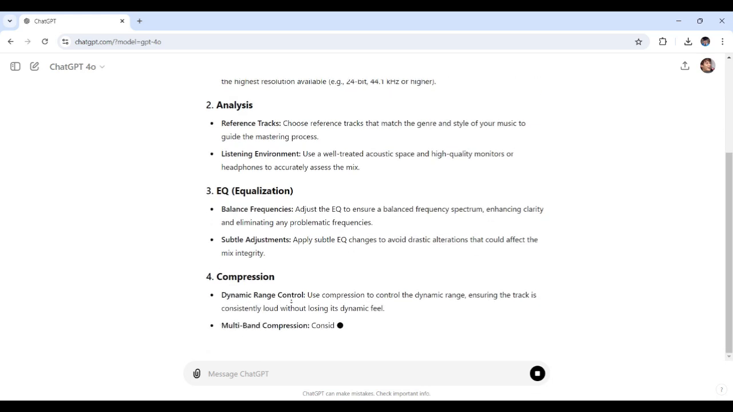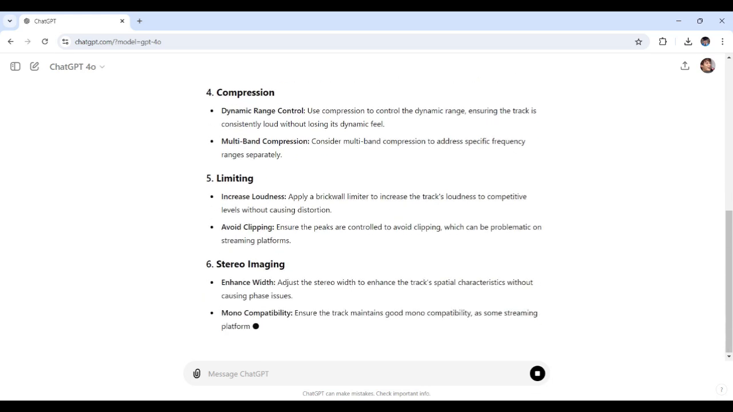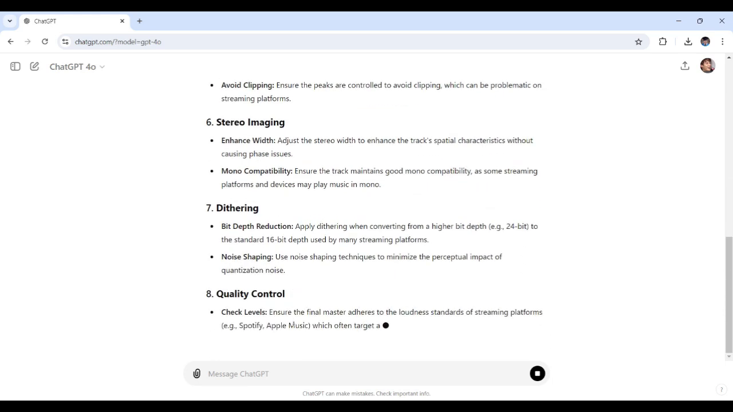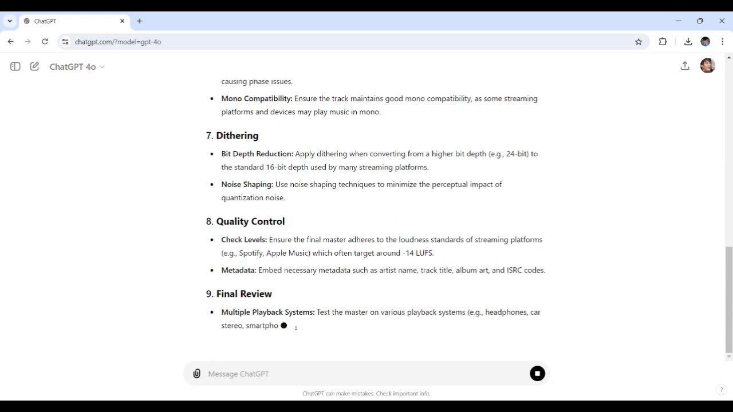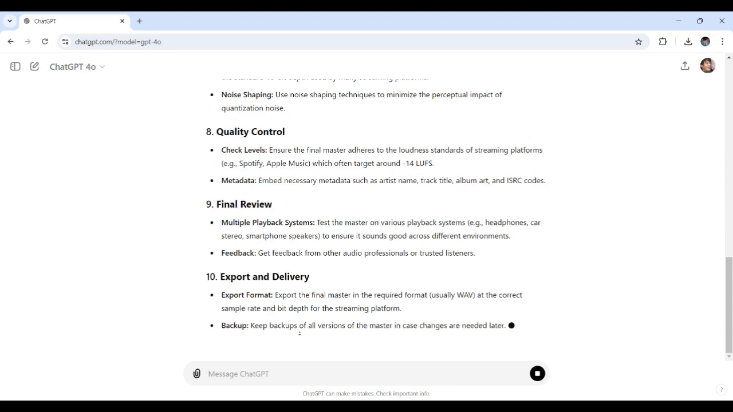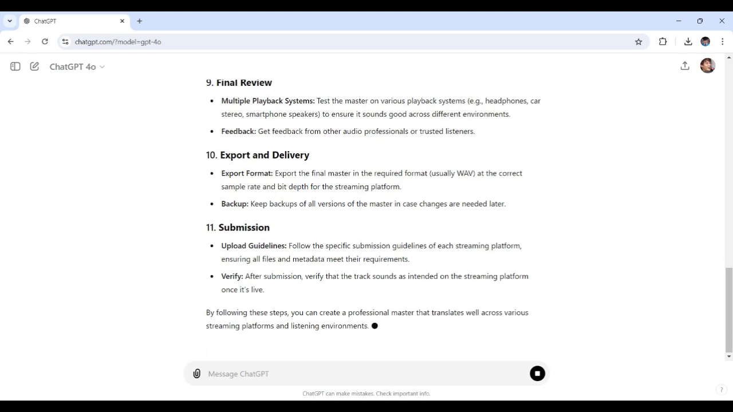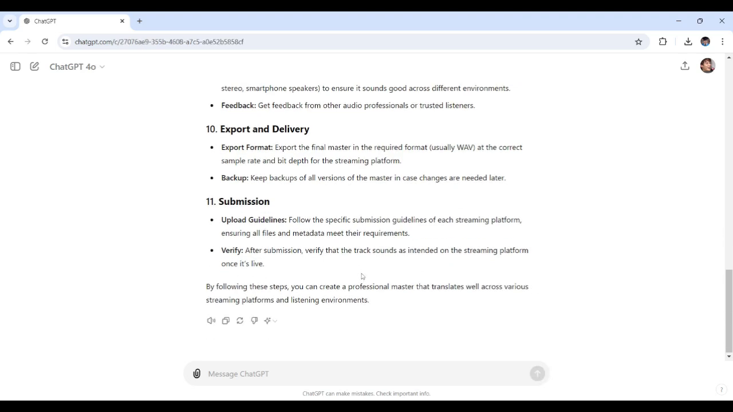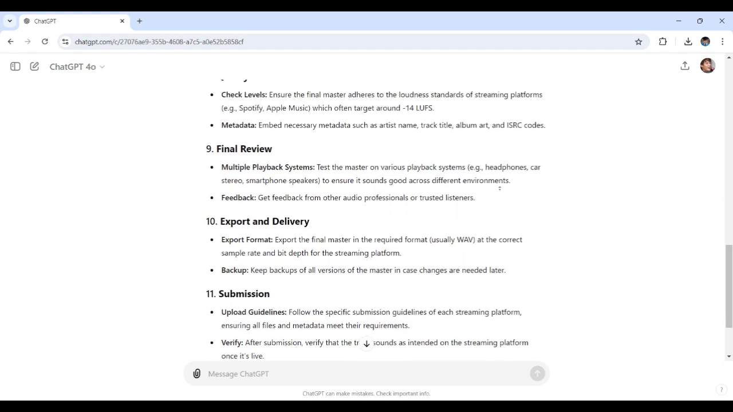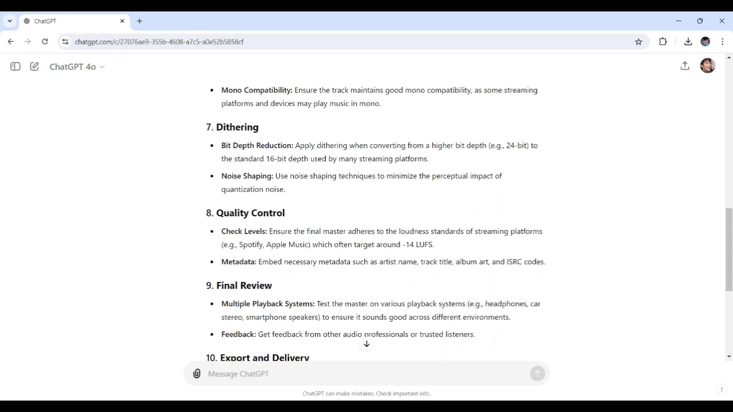So as I can see, as it currently processes, ChatGPT highlights limiting and compression. There are subtopics under each of these main topics right here. There's quality control, final review, and then export and delivery, so on and so forth. And yeah, with these steps, you can ensure your track is ready for any streaming platform, delivering the best possible listening experience to your audience.